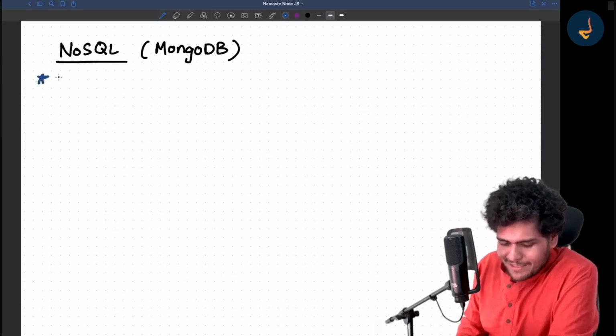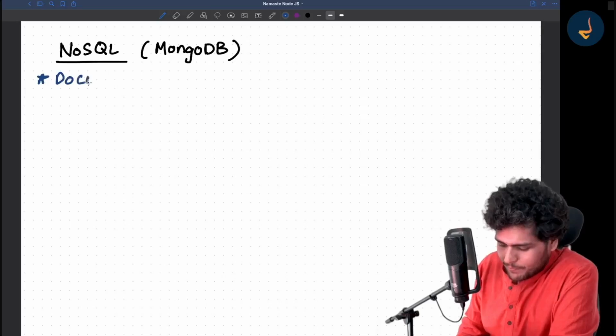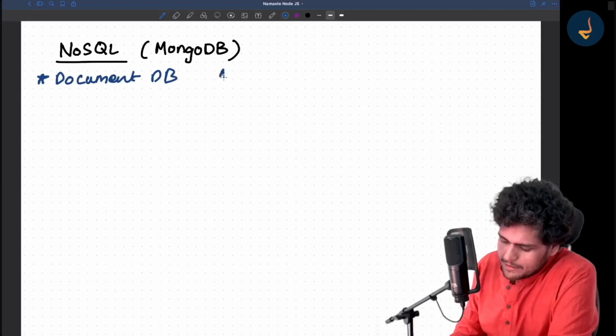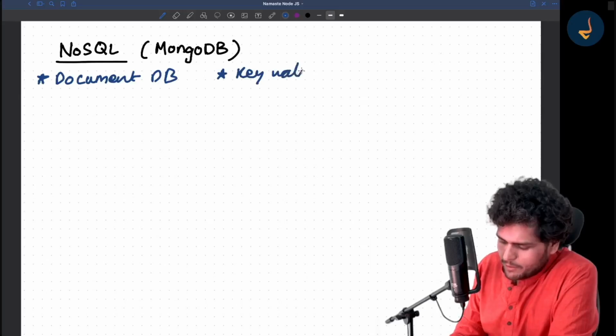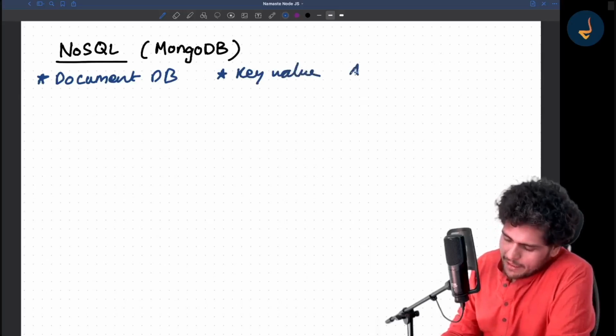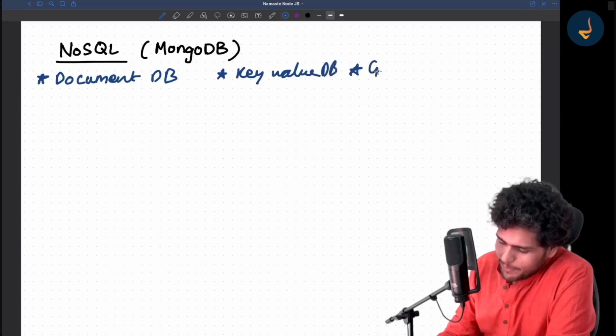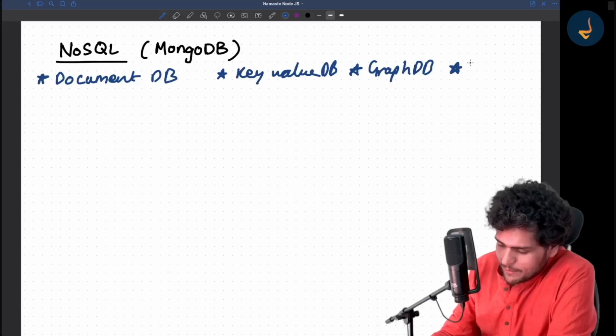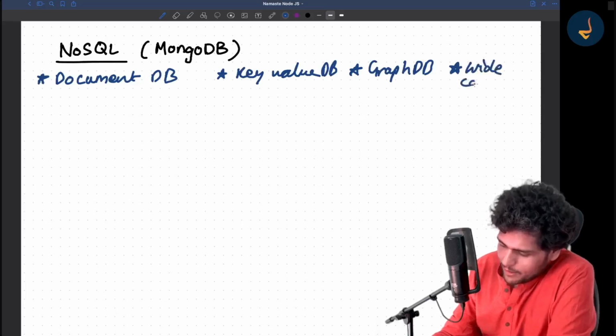The first is document DB, the document database. The other type is key value DB. The other type is graph DB. And there is one more type, which is known as wide column DB.